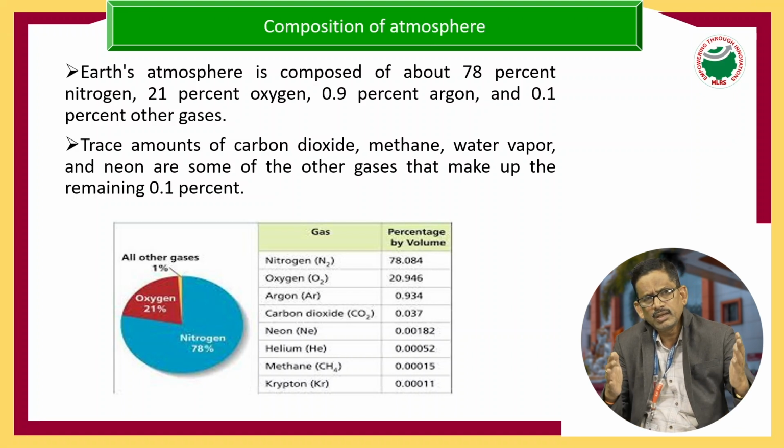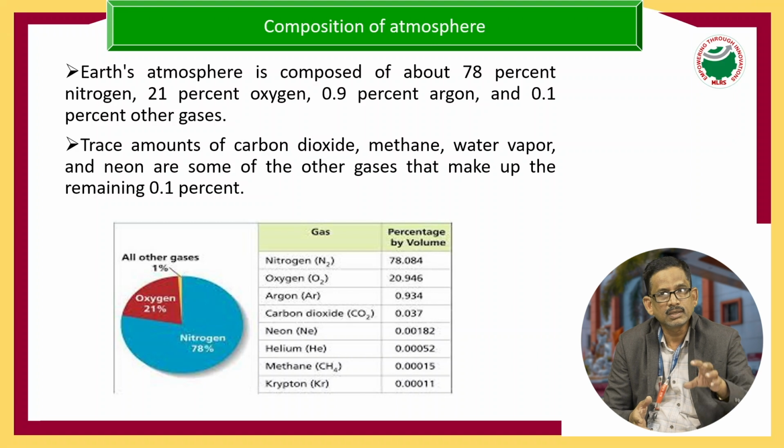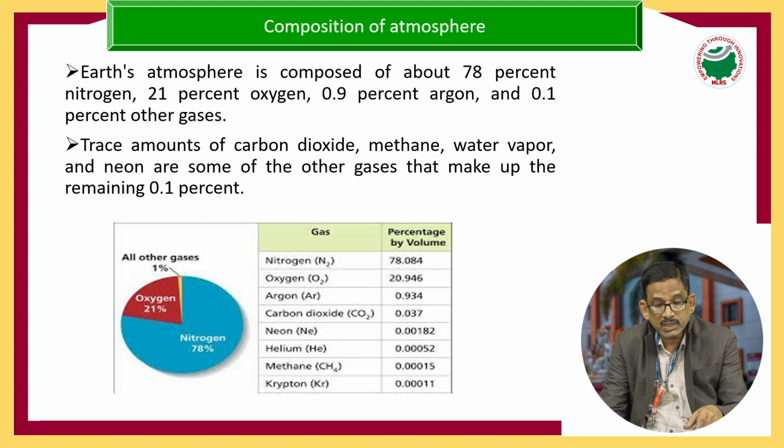You can forget about the 1% of other gases. The main thing is that nitrogen is 78% and oxygen is 21%. These two are mainly responsible for the composition of the atmosphere. Here, nitrogen N2 is 78.084, oxygen 20.946, argon 0.934, carbon dioxide 0.037, neon 0.0018, and helium, methane and krypton are smaller.